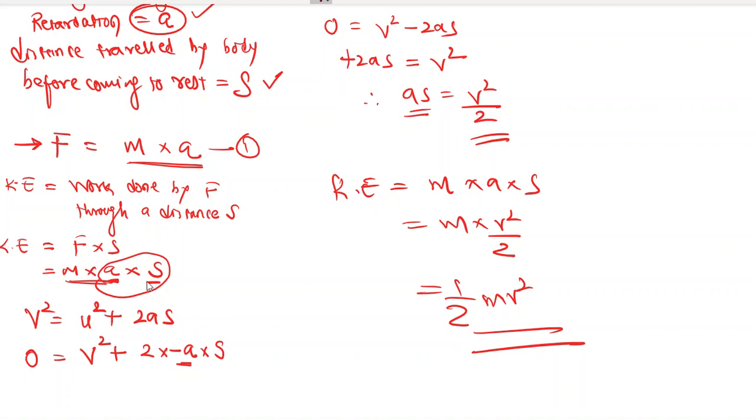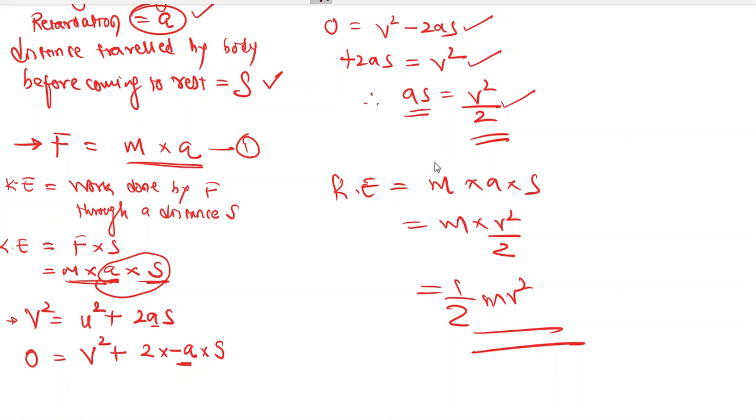We put it here, displacement is over here, and we use the third equation of motion. v square is equal to u square plus 2as, but retardation was a, so acceleration becomes minus a, and then we wrote v square is equal to minus 2as, so as is equal to v square by 2.